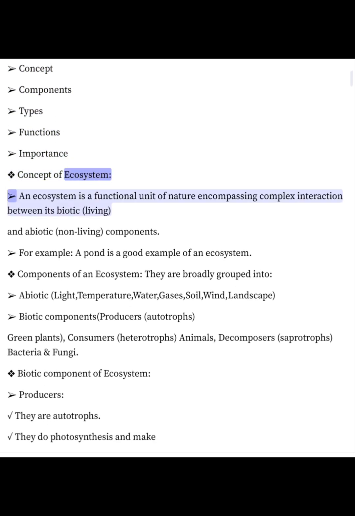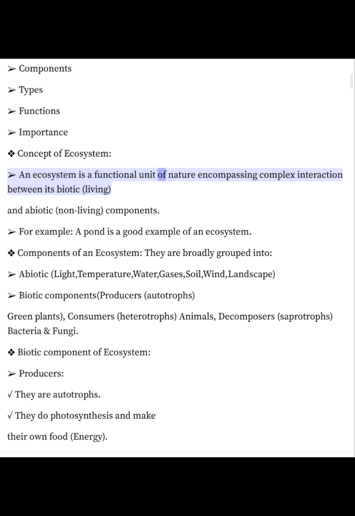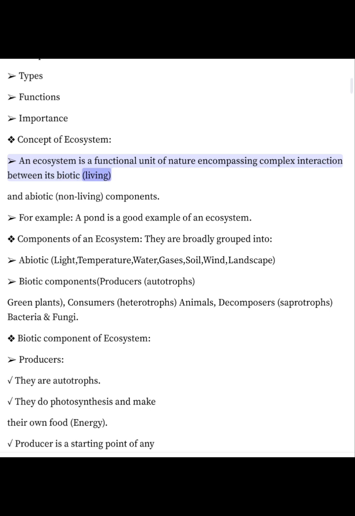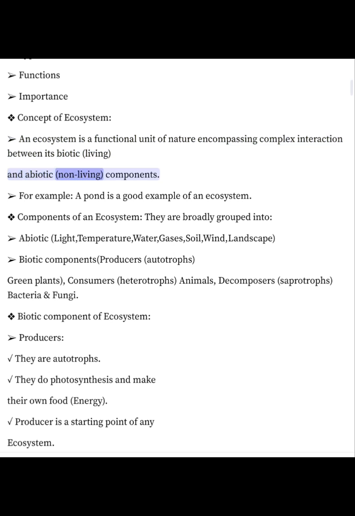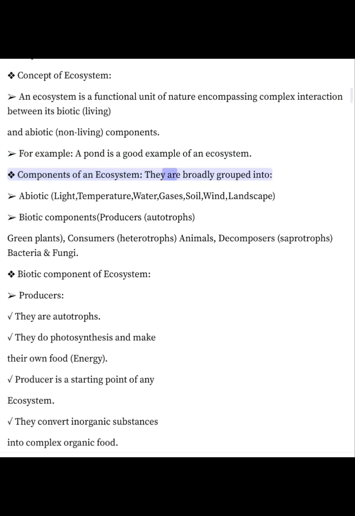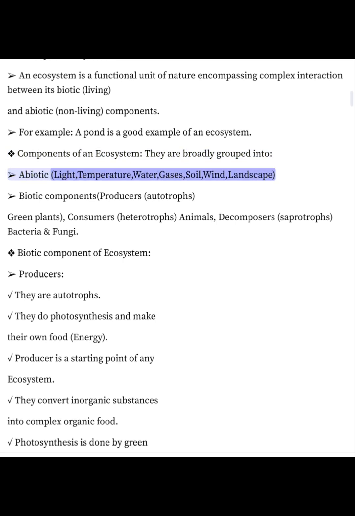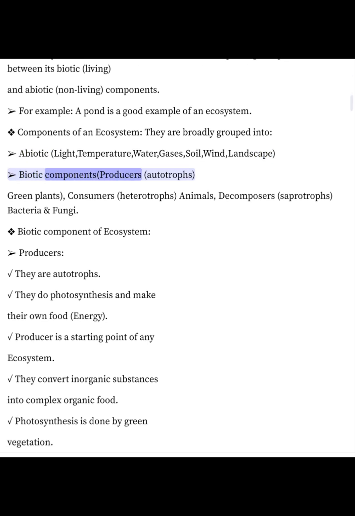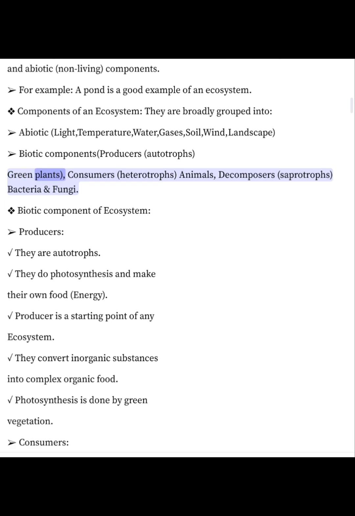Concept of ecosystem. An ecosystem is a functional unit of nature encompassing complex interaction between its biotic (living) and abiotic (non-living) components. For example, a pond is a good example of an ecosystem. Components of an ecosystem are broadly grouped into abiotic: light, temperature, water, gases, soil, wind, landscape. Biotic components: producers, autotrophs, green plants; consumers, heterotrophs, animals; decomposers, saprotrophs, bacteria or fungi.